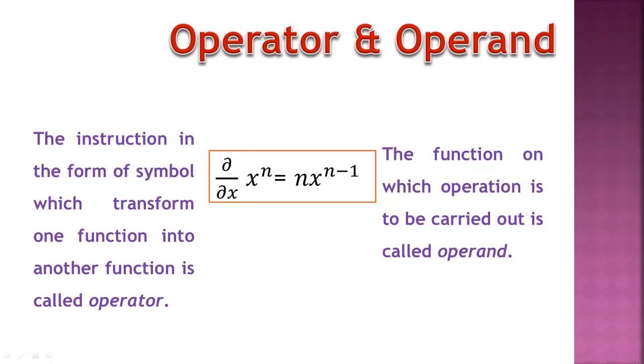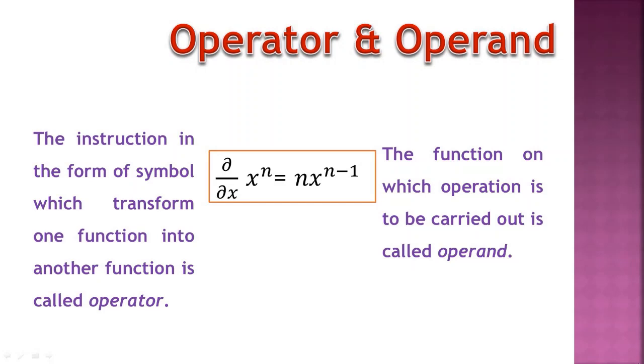This is the mathematical language, but in quantum mechanical language, d by dx is a symbol called an operator and x raised to n is a function called an operand. So this operator d by dx operates on an operand x raised to n and generates a new function n into x raised to n minus 1. If the operator operates on an operand, then a new function is formed. So this is the use of this operator and operand.